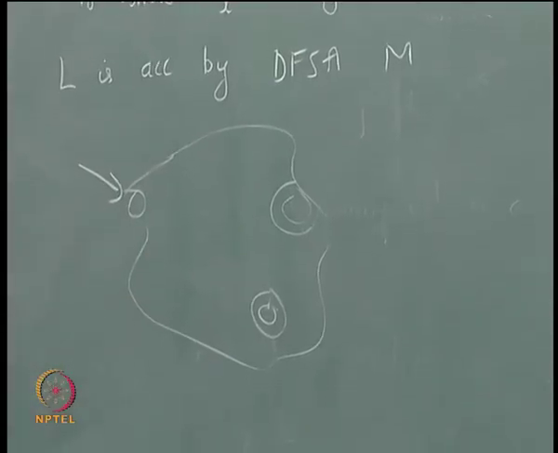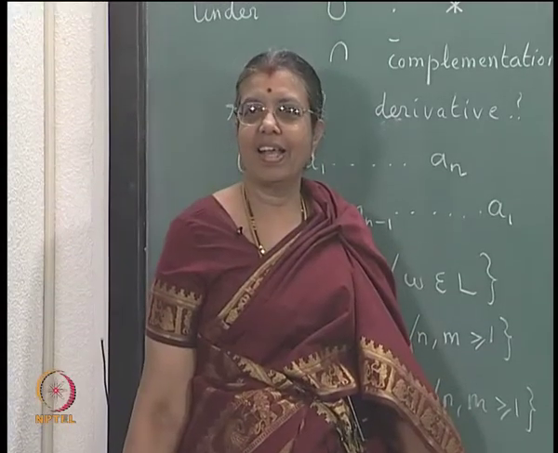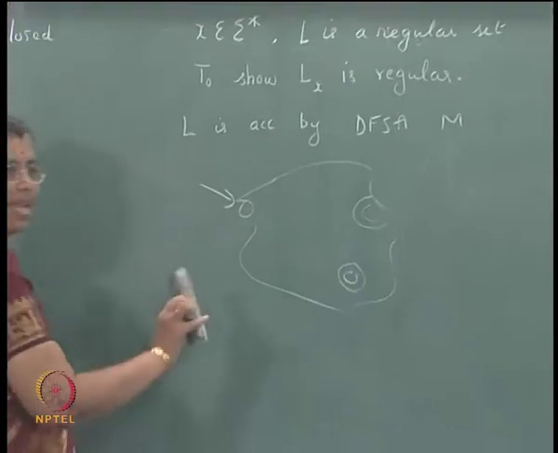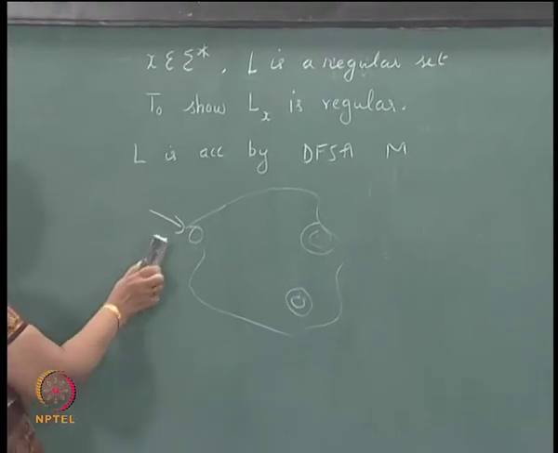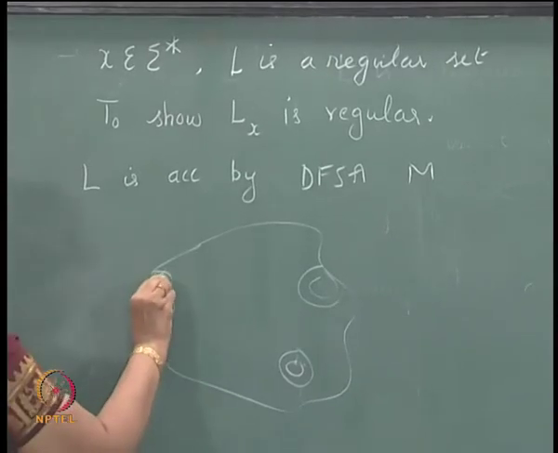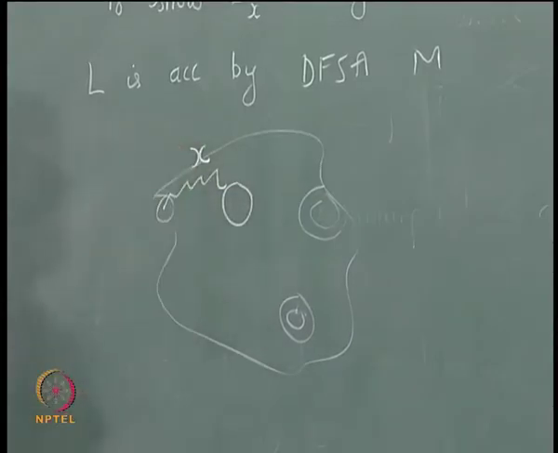Now how will you get L_x? The same diagram you can have, remove the initial state. Starting from here, go through a path for x, you will reach some state, make this the initial state, that is all.